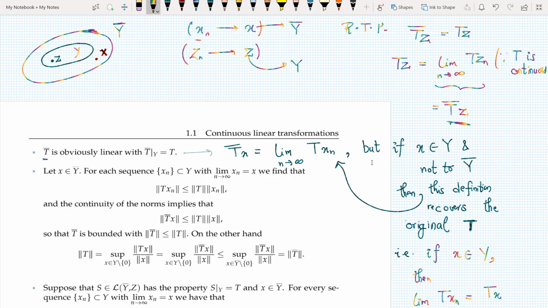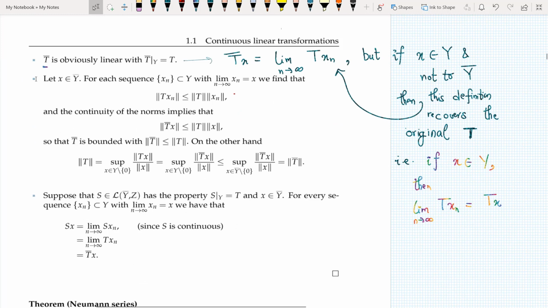T bar is obviously linear. So in order to prove this, I take an x belonging to y bar, with this property that if I take a sequence xn in my y and I take the limit of that sequence, which comes out to be x, I can say that norm of T xn is less than or equal to norm of T norm of xn. This is our standard definition of norm. This is how we define norms.